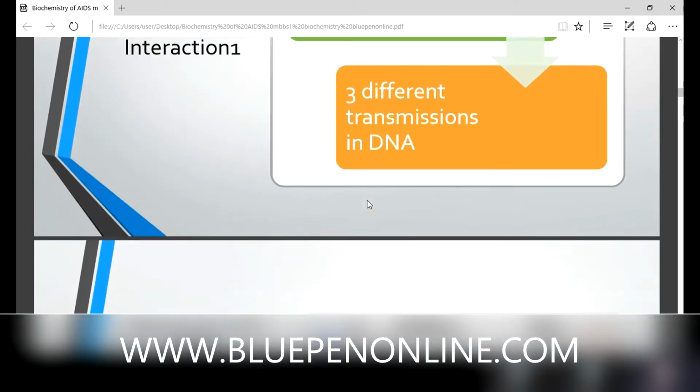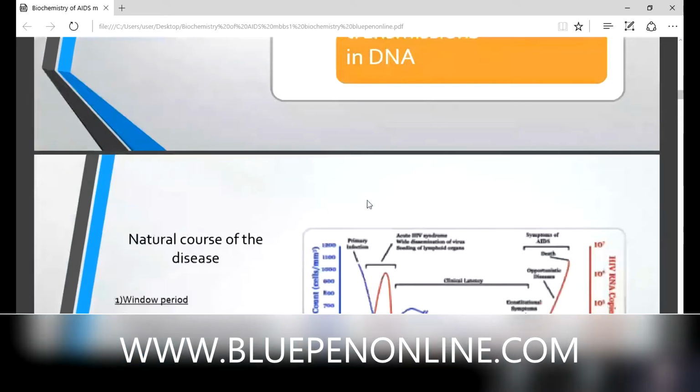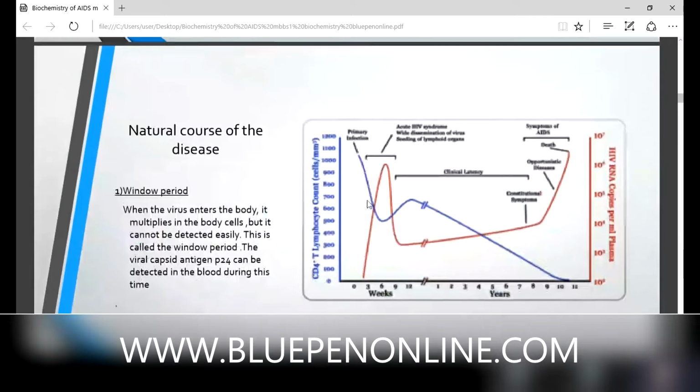Now we are entering into the real phase. The general topic of AIDS is over. Now we are entering into the biochemistry of AIDS. So, what is the course of this disease? How it enters our body, how it grows, and for which time it remains in our body. So, the first period is known as the window period.